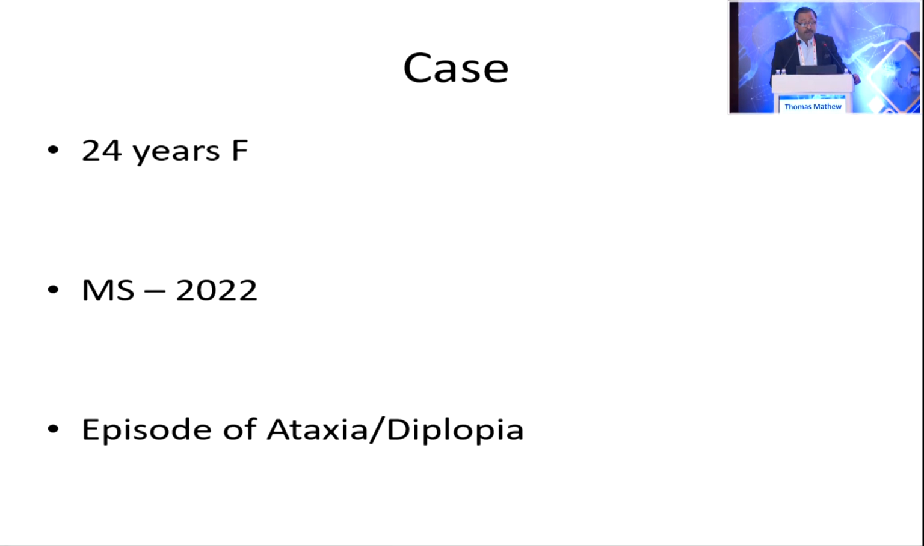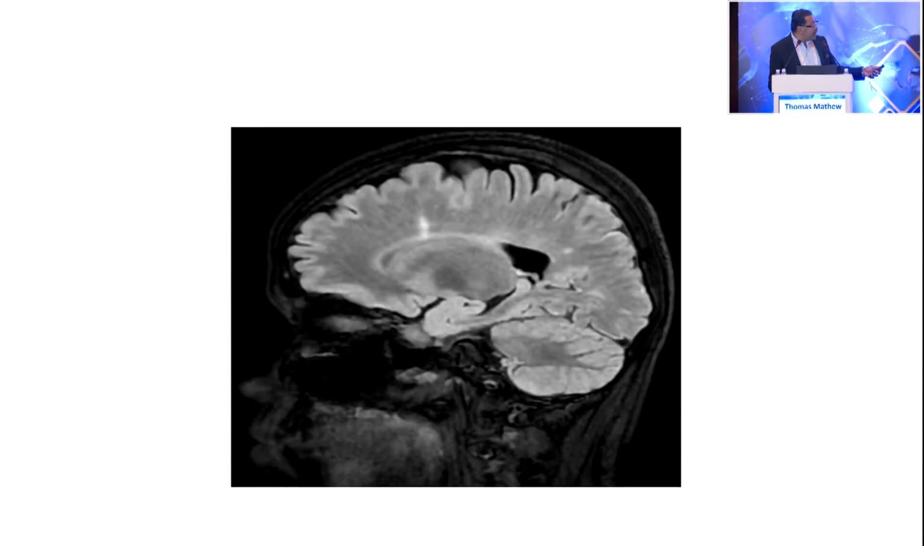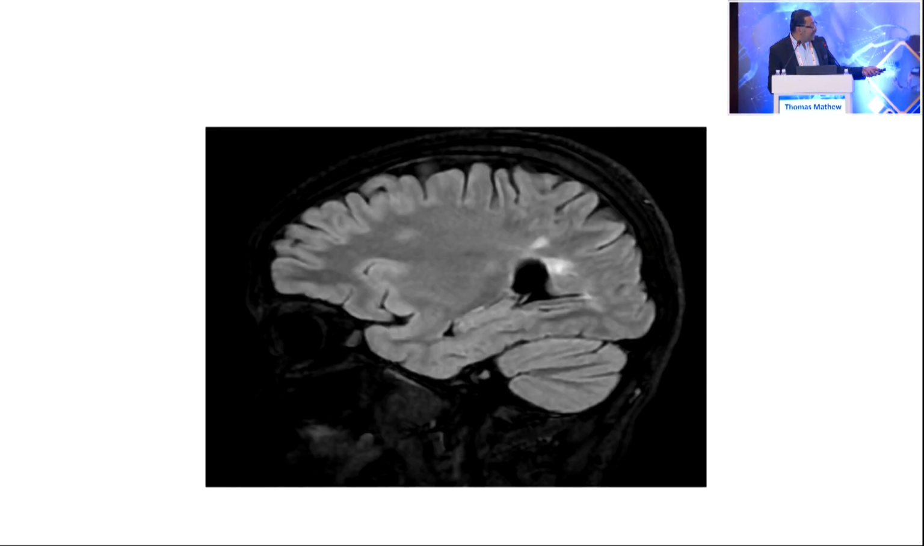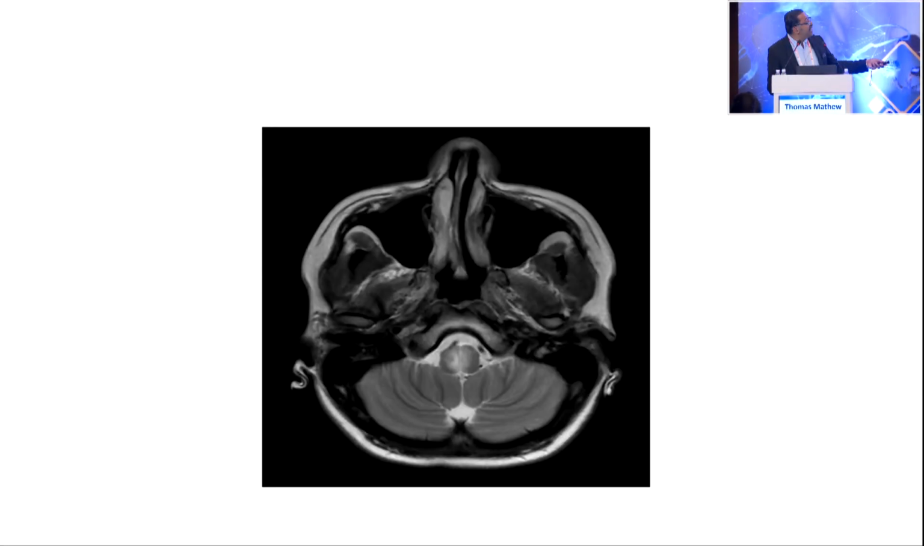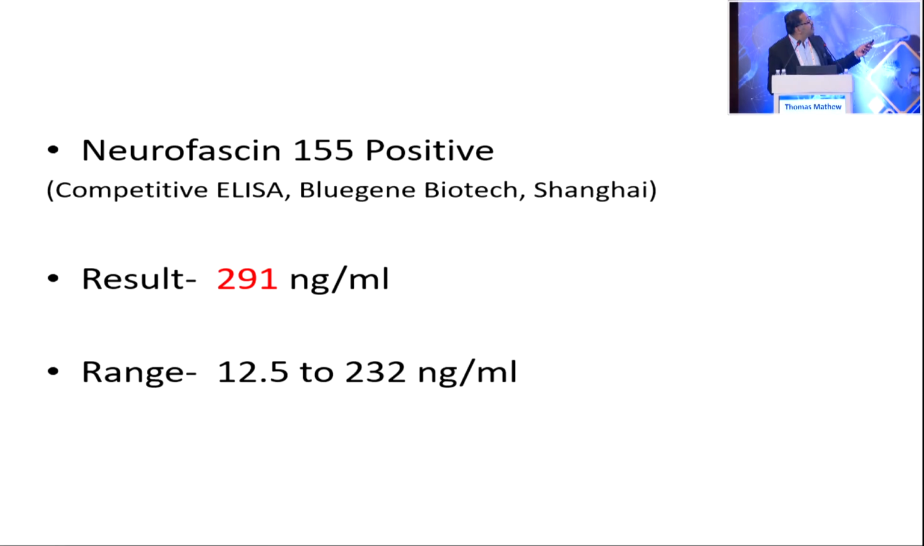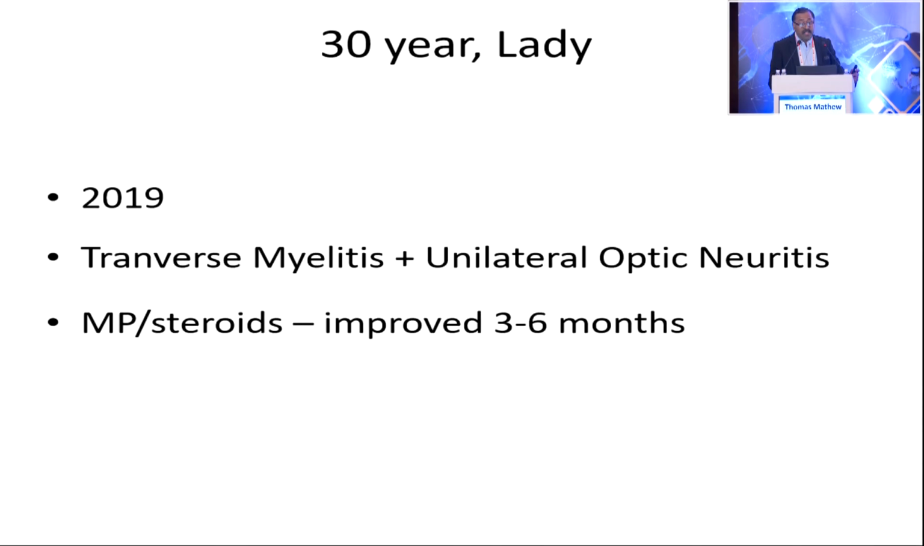This is another case, a 24-year-old with MS in 2022, with an episode of ataxia and diplopia. She has perpendicular lesions; you can see one or two there, and these fluffy shadows in the occipital region. You can see a large central lesion in the medulla, and you can see the funny lesion in the medulla. And this is neurofascin 155 positive. There is no MOG or NMO in this patient.